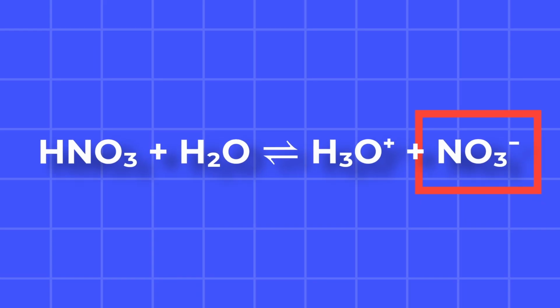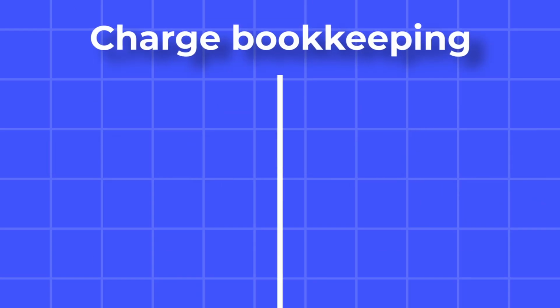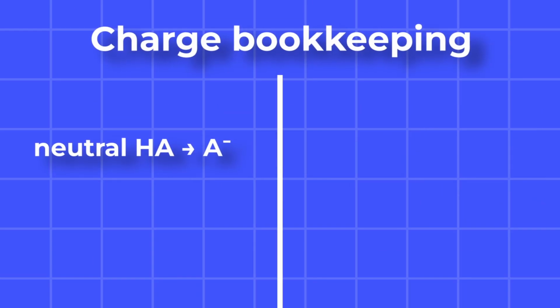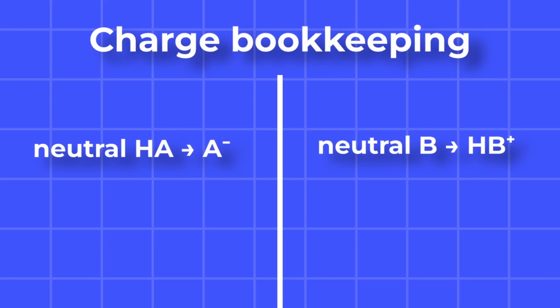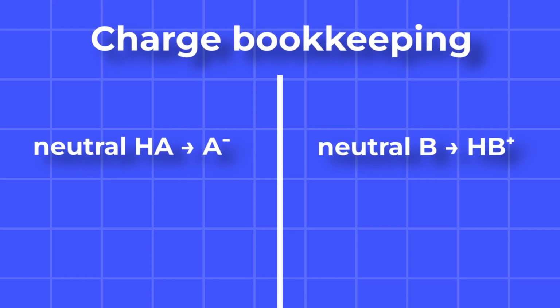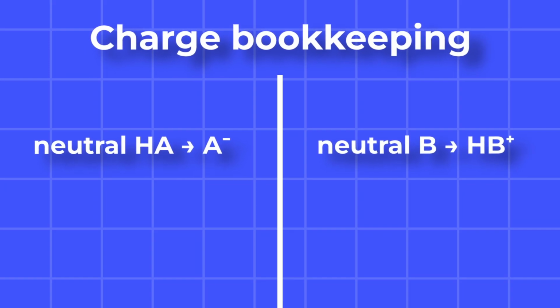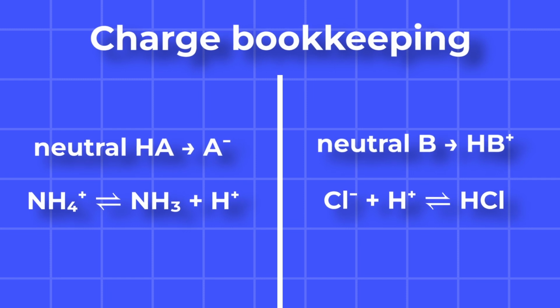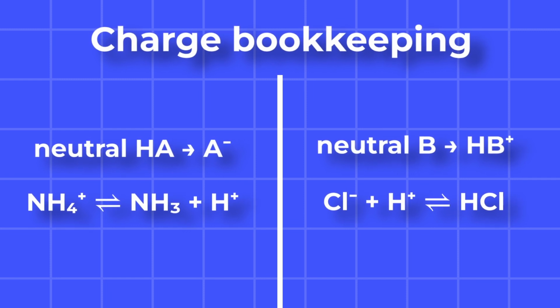Here is a handy rule. When a species loses a proton, its charge decreases by 1. When a species gains a proton, its charge increases by 1. Use this to check your labels and avoid sign mistakes. Let's do a quick fix.